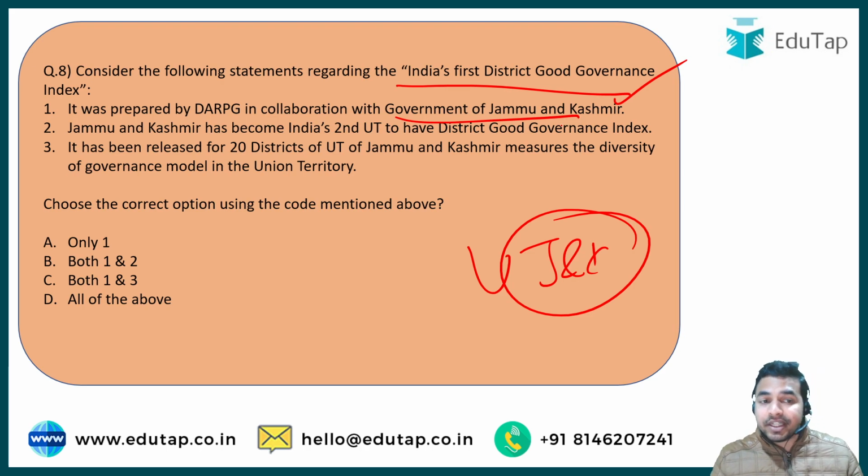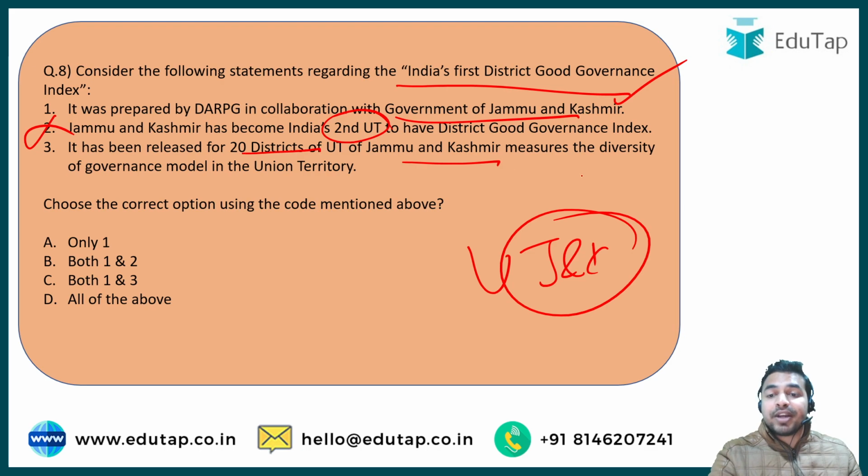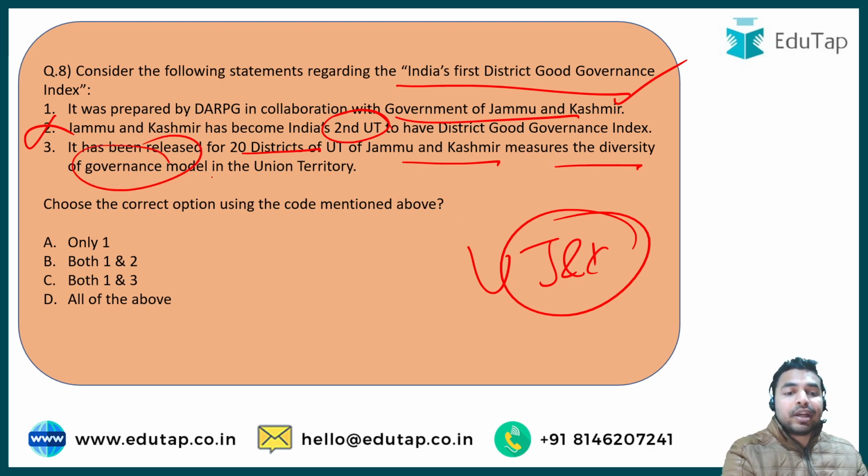The second statement says that Jammu and Kashmir has become India's second UT to have a district good governance index, but as we have already told you, this was India's first district good governance index, so the second statement stands incorrect. Okay, now the third statement says that it has been released for 20 districts of the UT of Jammu and Kashmir, which measures the diversity of the governance model in the union territory.